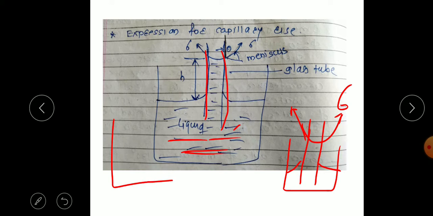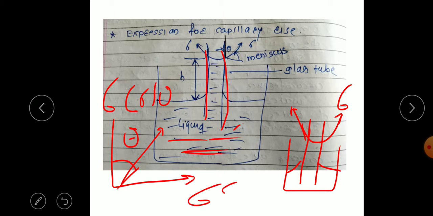This tensile force has two components. One is the vertical component, sigma cos theta, as the angle is measured from the vertical. So sigma cos theta is the vertical component and sigma sin theta will be the horizontal component. Because of the vertical component of this tensile force, water will rise in the tube. The water will rise till the weight of the water in the tube is balanced by the vertical component of the tensile force.